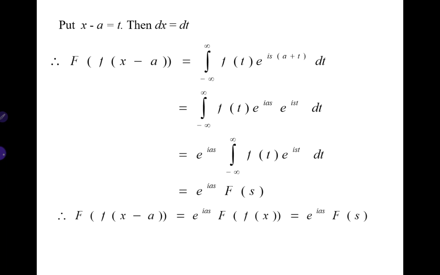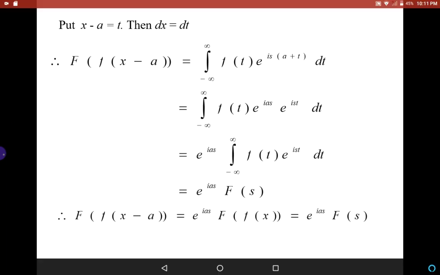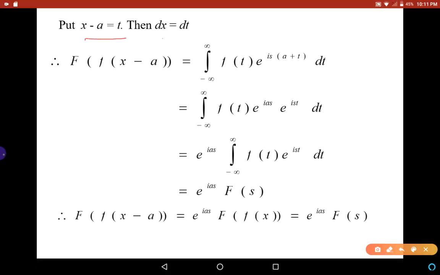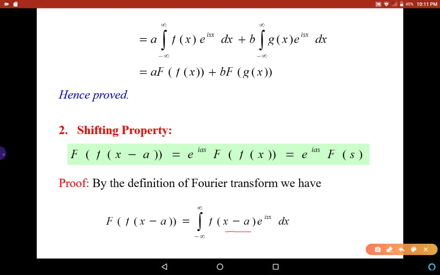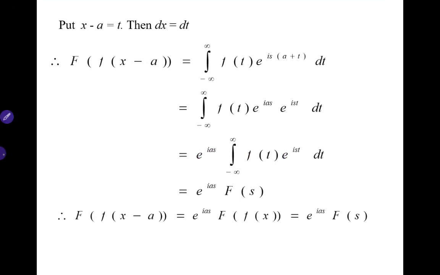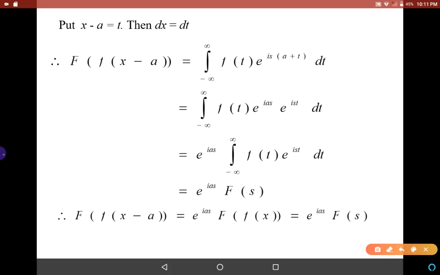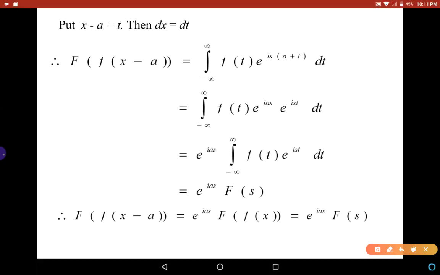Now let us substitute x minus a is equal to t in the above integral. Differentiating x minus a is equal to t, we get dx is equal to dt. Now if we substitute this in the previous integral, that is x minus a is t and dx is equal to dt, we get the integral from minus infinity to infinity of f of t into e power is. We have x there, but here x is equal to a plus t. Therefore, this is e power is into a plus t and dx is equal to dt.